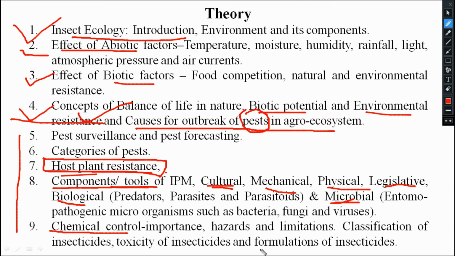And at last, actually at first, we will see formulation. Suppose you have the chemicals, in which form is it available? Whether liquid form, or emulsion form, or powder form, or granular form? What formulations can be purchased from the marketers? That is formulation. And how to apply those formulations in the field, those things we will see here.